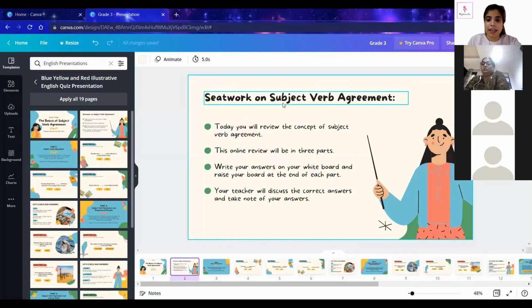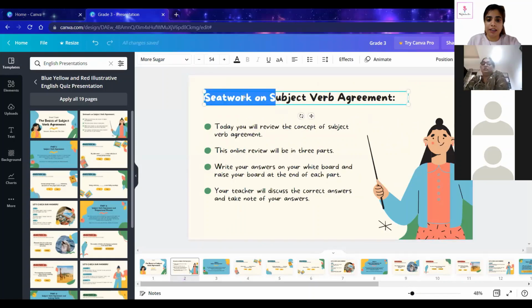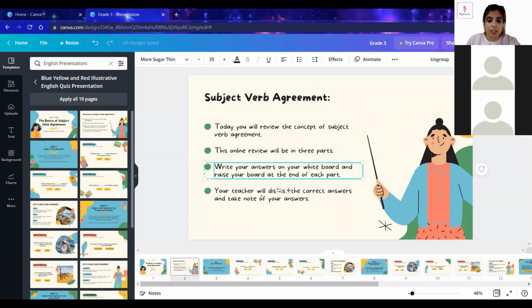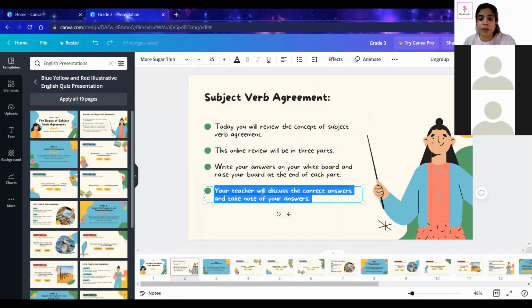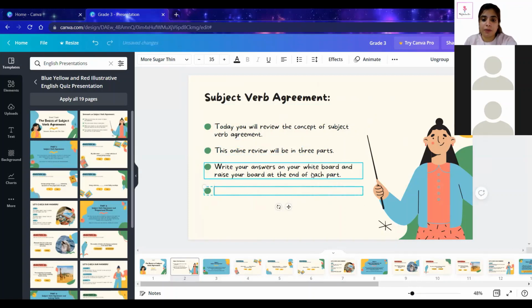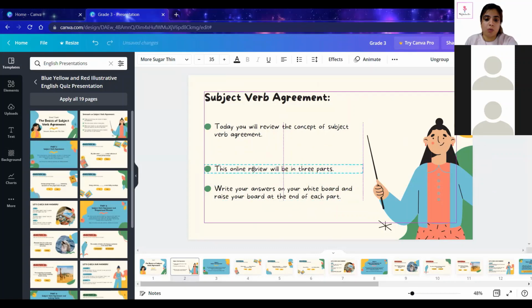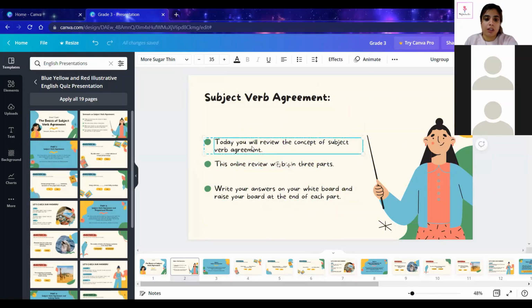Second slide. Again, what I can do is edit and write my content, or whatever you want, you can delete it from here. And you can move whatever you want.